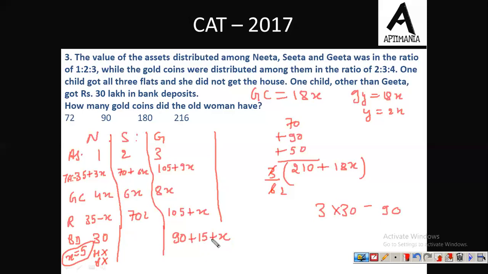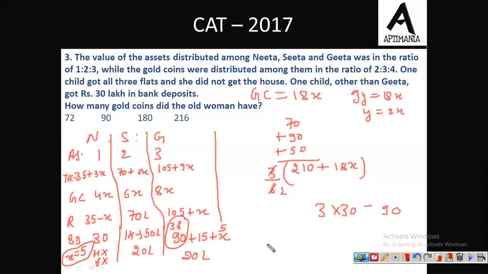Fine. So if we substitute the value of x as 5 over here, we can say that Geeta received 3 flats worth rupees 90 lakh and 20 lakh in form of bank deposit, cash. And here where there is 70 lakh, see, one house is remaining, so one house worth rupees 50 lakh must have come to Sita. Further, the 20 lakh rupees must be in the form of cash.